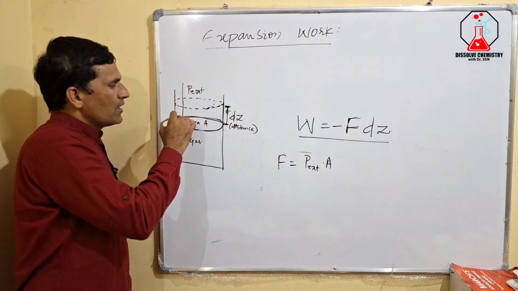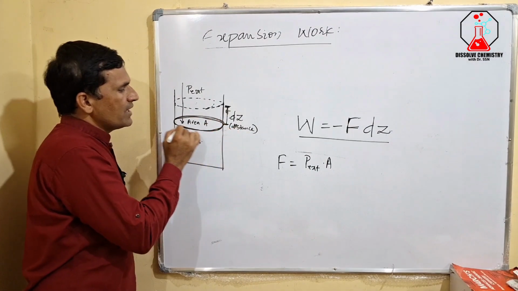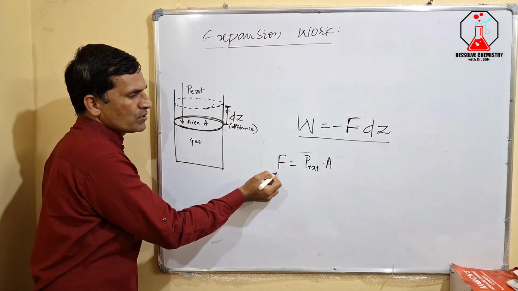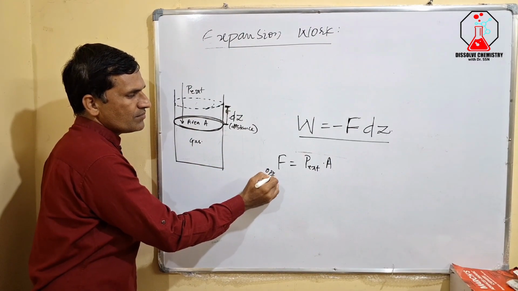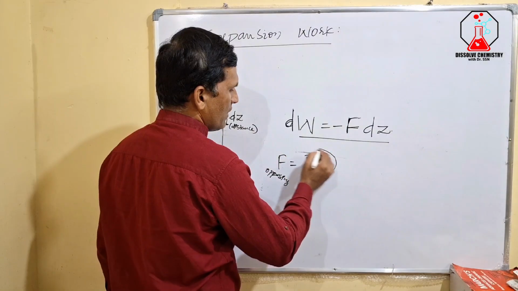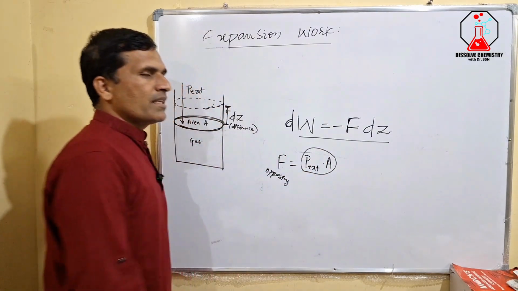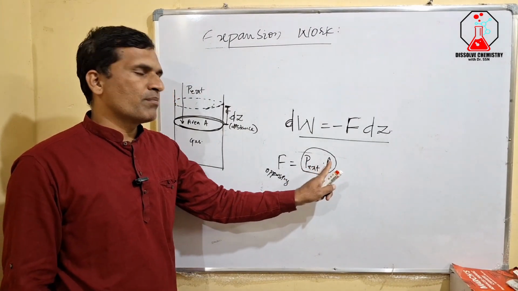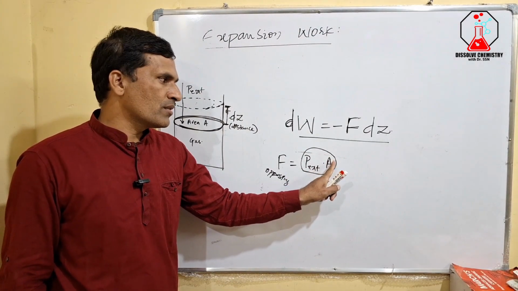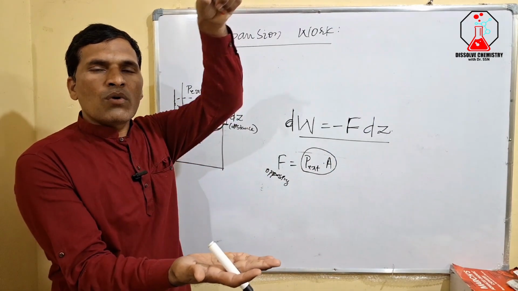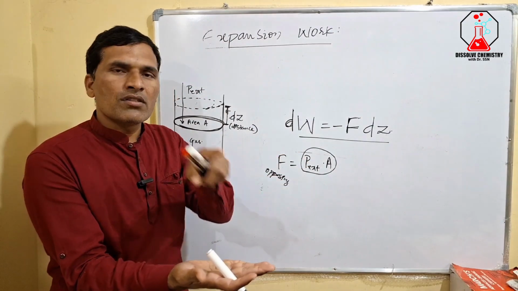External pressure, and the area on which it is acting, that product we call the opposing force. So F is P external into area. Why have we taken this product of external pressure into area? Because the piston has a certain area, and over all of it P external is constantly acting.